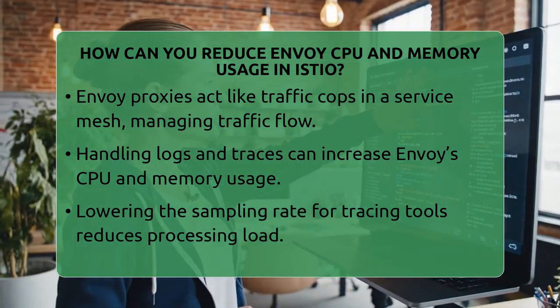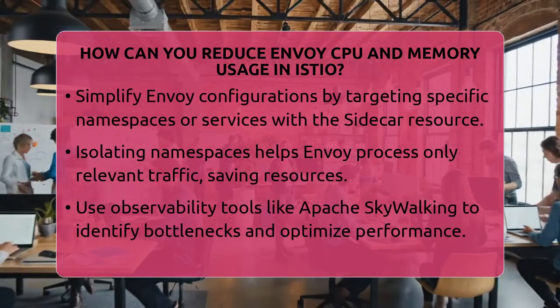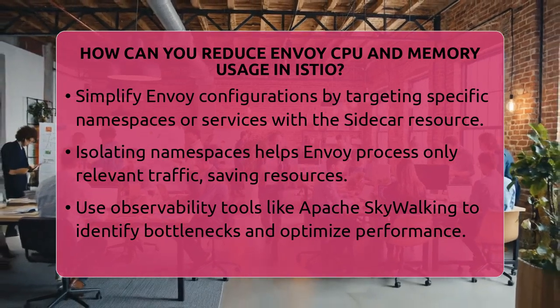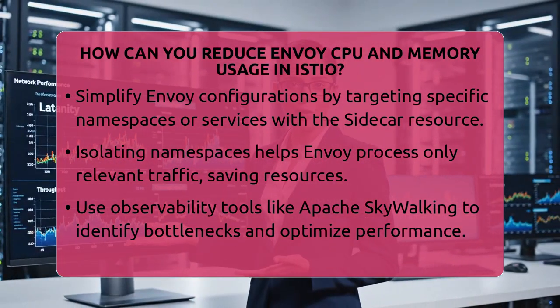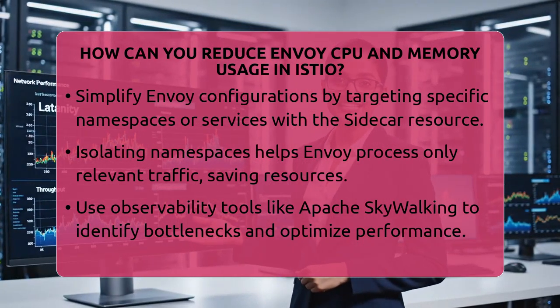Disabling or lowering the sampling rate for tracing tools like Zipkin can cut down Envoy's processing load. For example, reducing the sampling rate from 100% to 10% means Envoy processes fewer traces, saving resources.